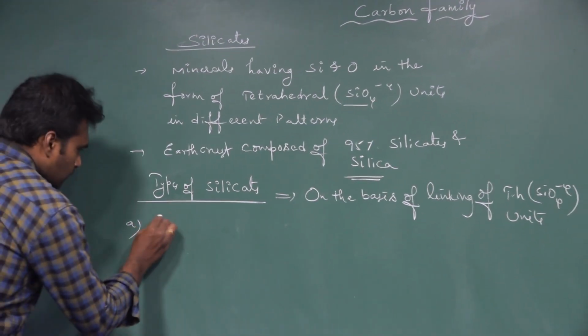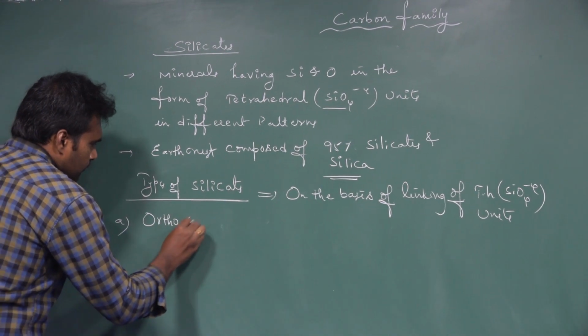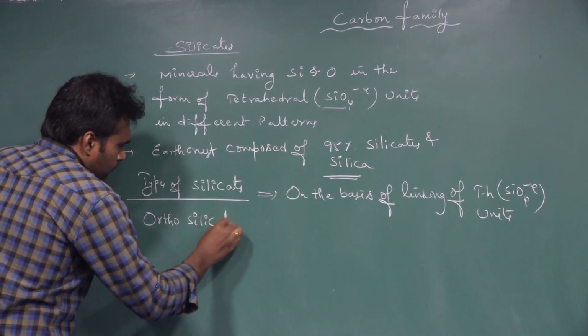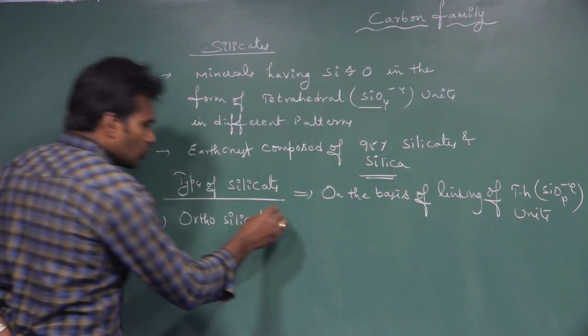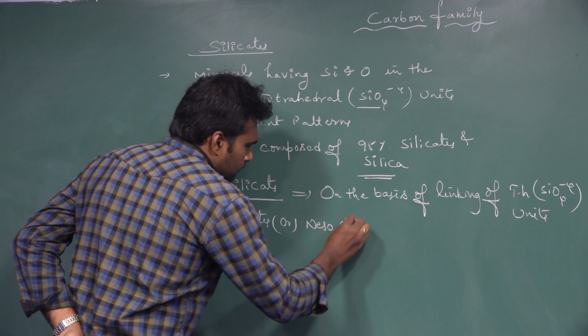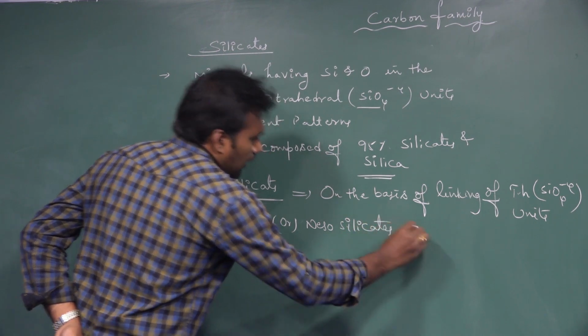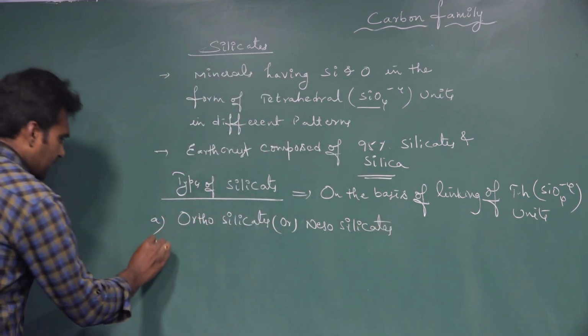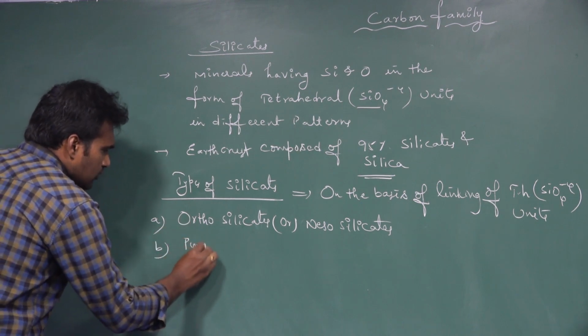The first one is orthosilicates. Orthosilicates we also call nesosilicates. The second one, pyrosilicates.